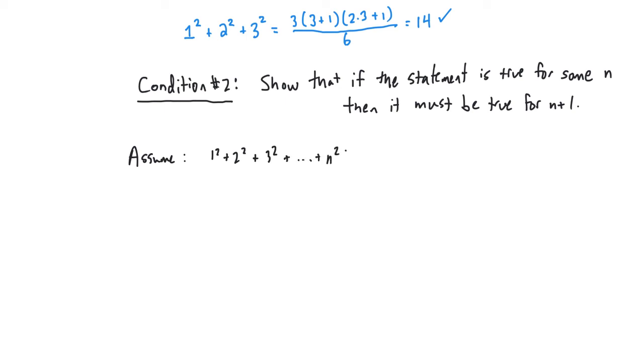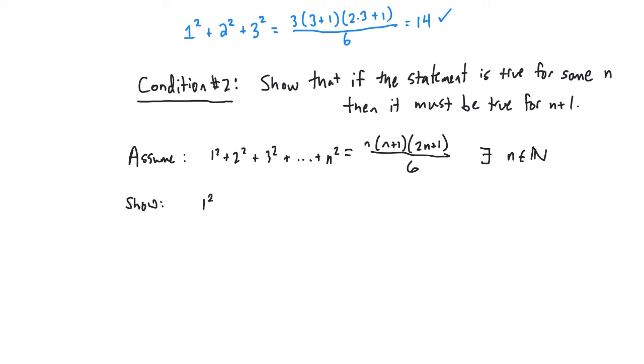However, there's a very, very key difference that you should make sure you include in your assume step. You don't want to write that we're going to assume that this is true for every n. Instead, we want to say for some, that backwards E, for some n in the set of natural numbers. That's a legitimate assumption because we've already shown that it works for 1, 2, and 3 in this case.